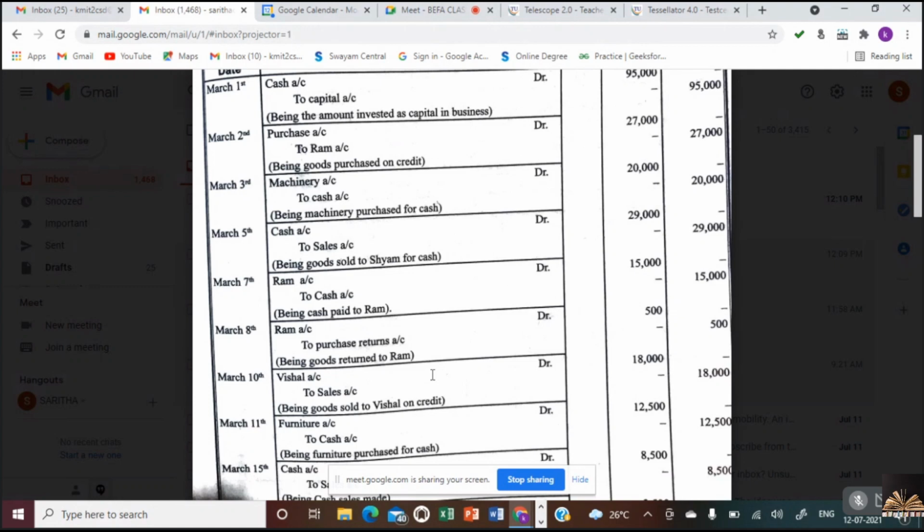Yeah. Or simultaneously, you can even recheck with the personal account. Vishal is a personal account. What would be the entry? Debit the receiver, credit the giver. So who is receiving? Vishal. Vishal to sales.